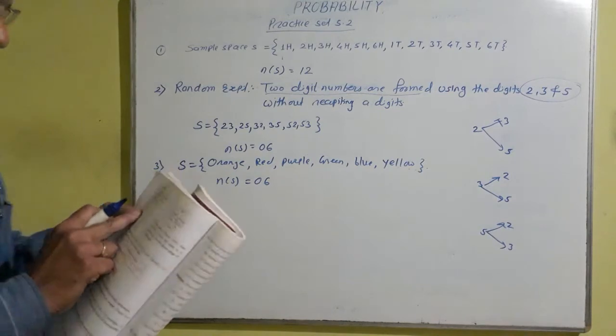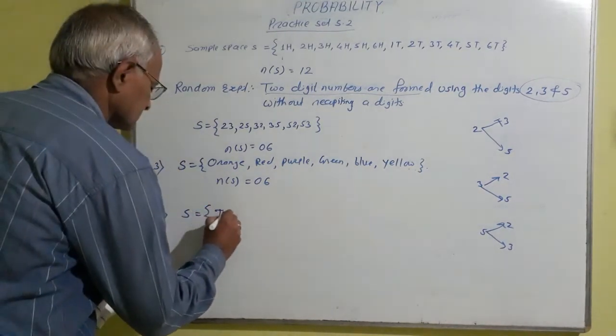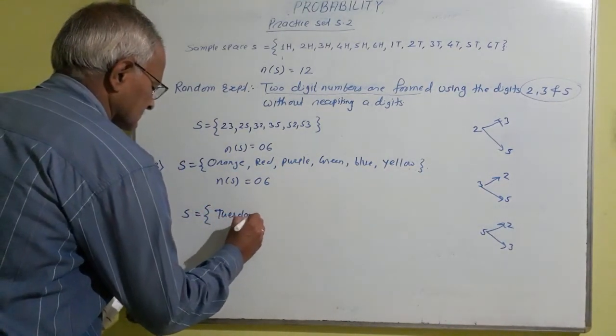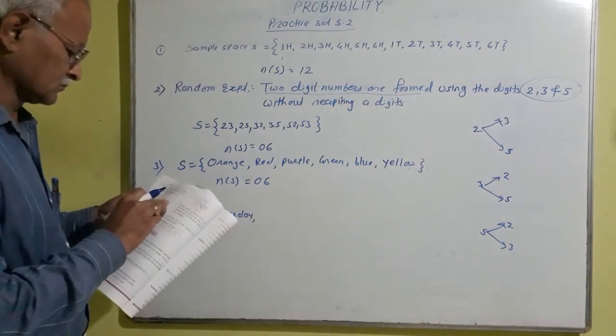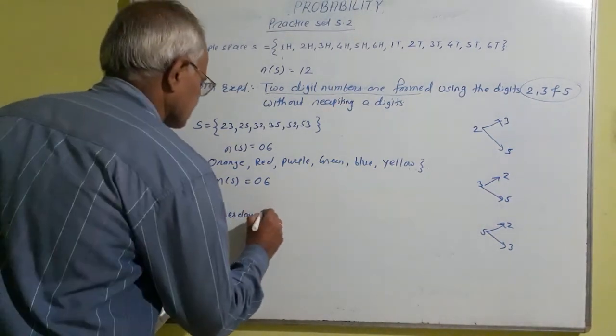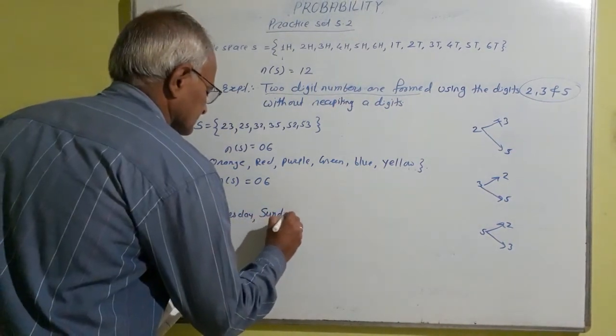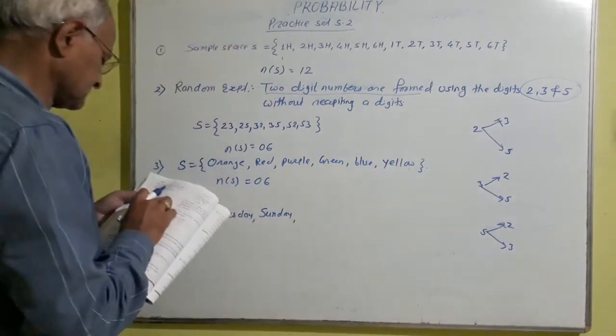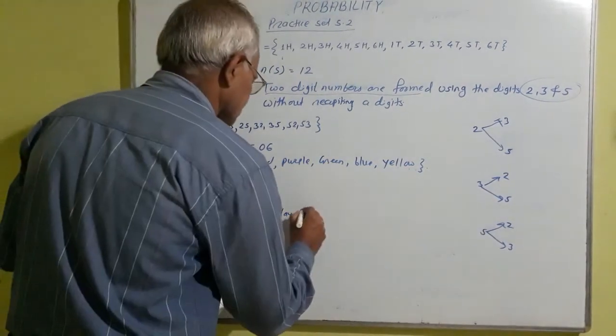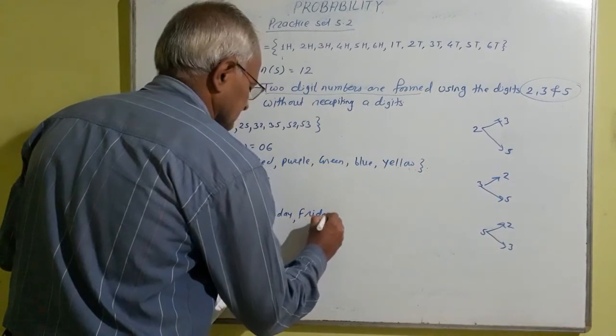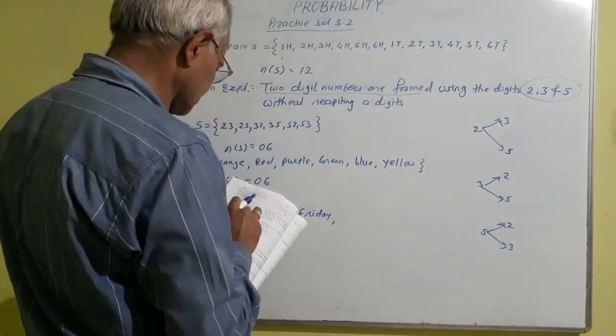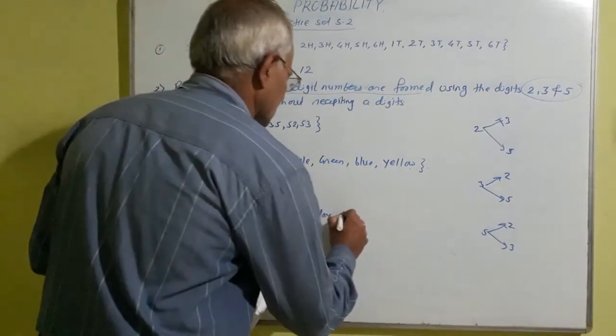5, Tuesday. Then 10, on which day? Sunday. Then 15 which is on Friday. Then 20 it is on Wednesday.